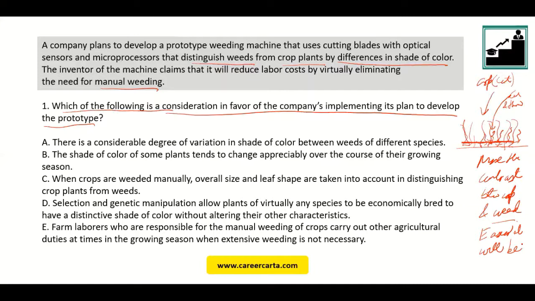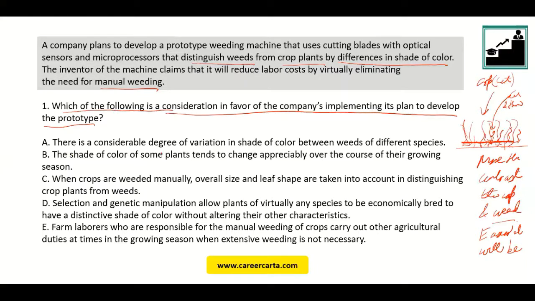It will become difficult for the microprocessor. Okay, so the more the contrast between the two, the easier it will be for the processor to pick up, and the more will be its accuracy. It will be better at eliminating the need for manual weeding, and hence it will be strengthening the case for development of the prototype. Right? So even before I've read the option, I am trying to decipher what it is that I'm trying to look for. Let's look at option A.